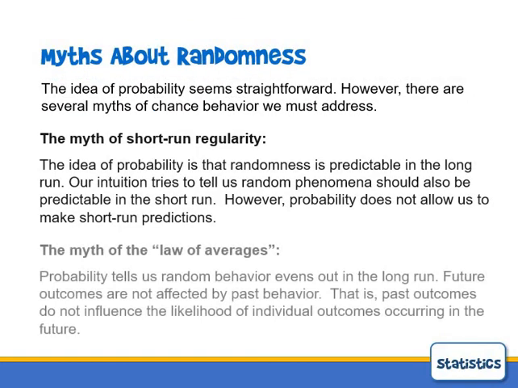So there's a couple of myths about randomness that the textbook points out. One of them is what I was getting at with the applet there, the myth of short-run regularity. Probability tells you what happens in the long run, not in the short run. I could toss a coin 10 times, and if it's a fair coin and I'm tossing it completely random, you could have anything from 0 to 10 heads occur in those 10 tosses. But in the long run, if you do it 1,000 times, 10,000 times, you expect it to be pretty close to 50% of each.